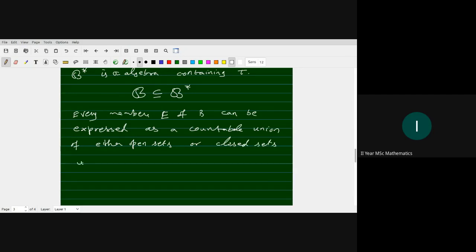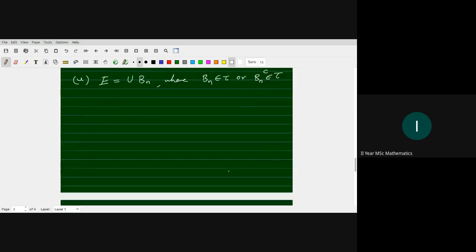That is, E equals the union of Bn, where Bn belongs to tau, meaning Bn is open, or Bn complement is open, meaning Bn is closed.